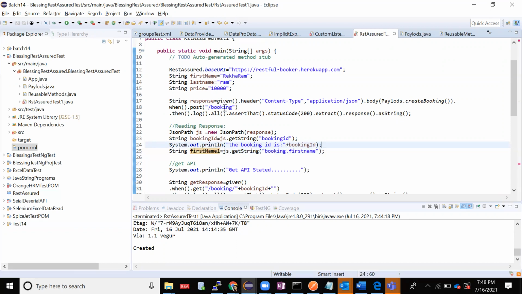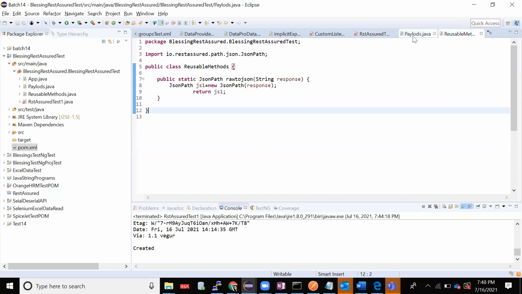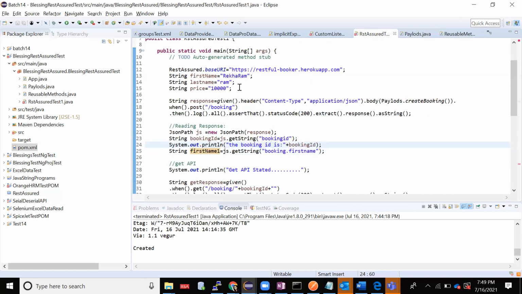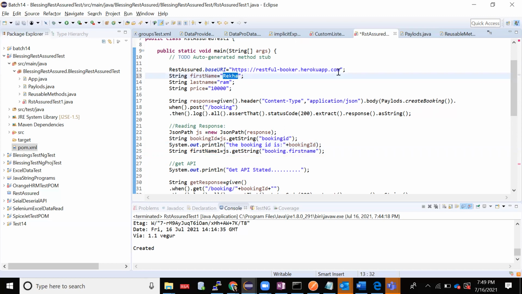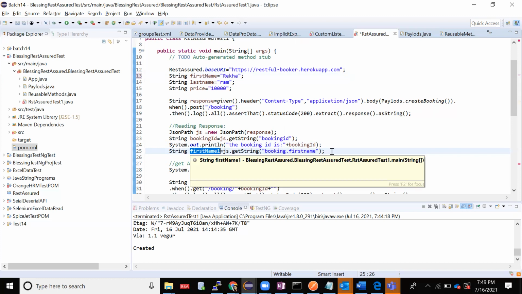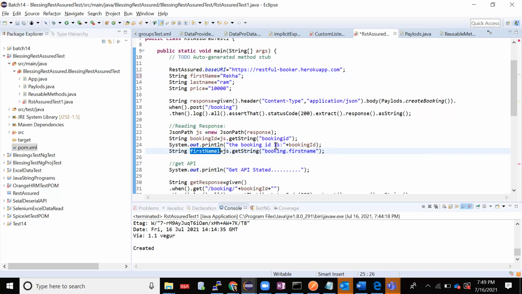Now my first name was what I had passed here, it was Rekha, right? As I told you people, you will have to pass it like this, the expected one. My expected was Rekha. The actual one is the one I'm getting by using JSON path. I have these two.